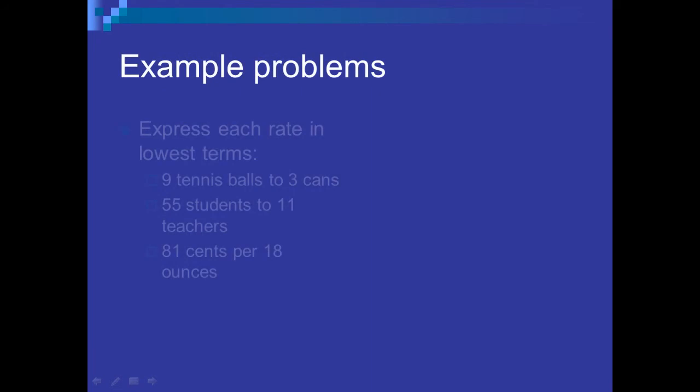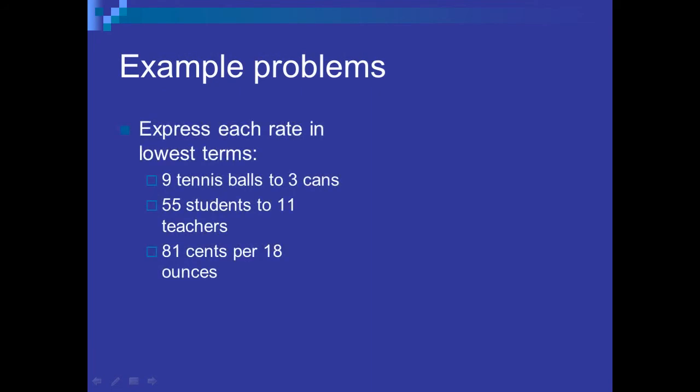Here's some example problems to convert into rates. Pause the video at this point to give yourself a chance to do the examples.